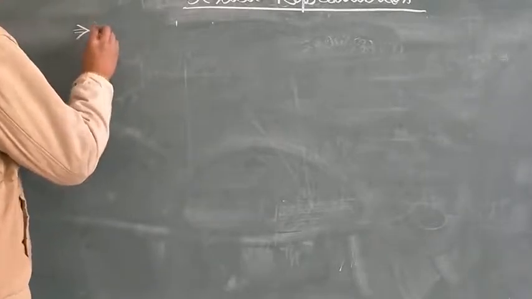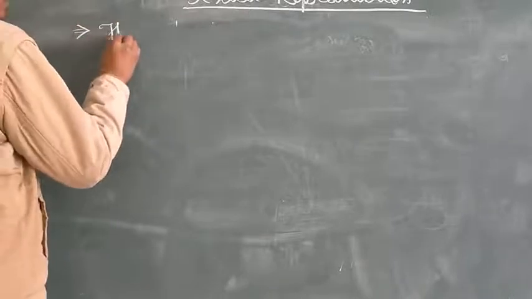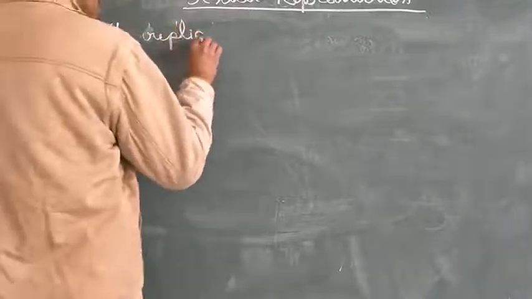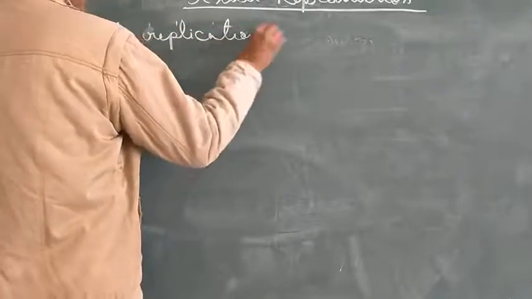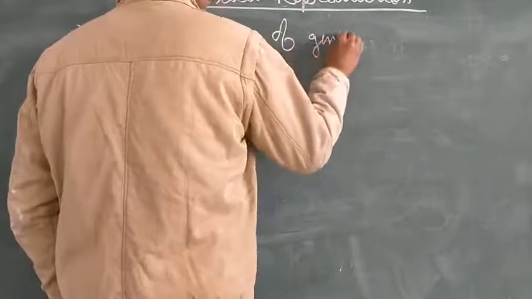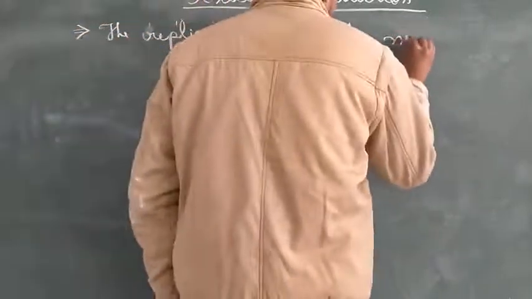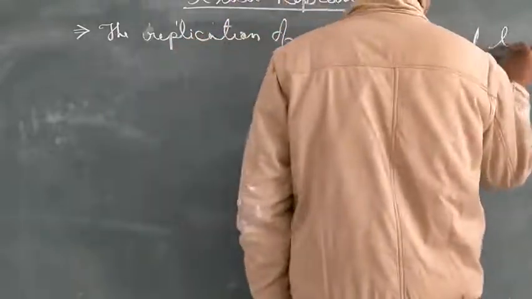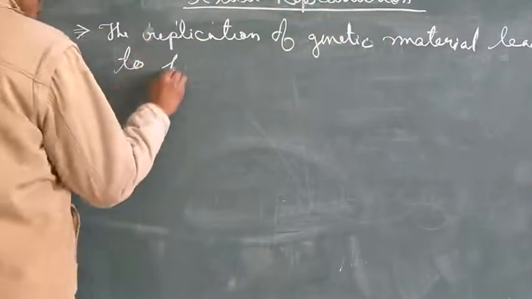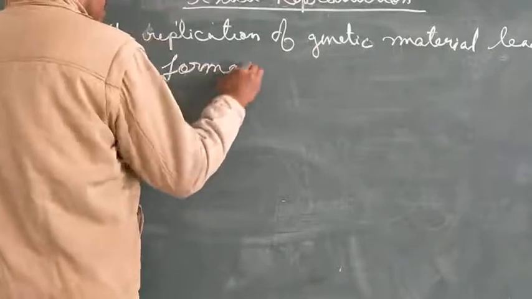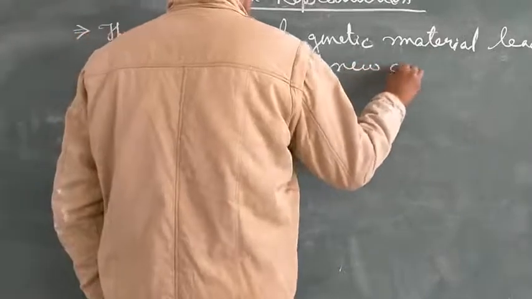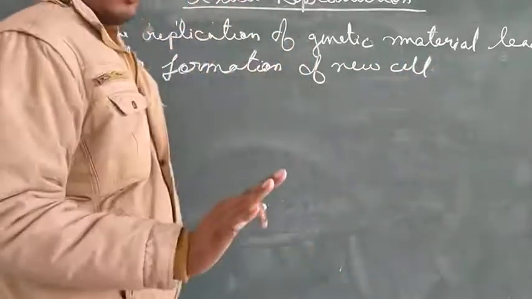So we can say the replication of genetic material leads to the formation of new cells. Correct? New cells are going to be formed.